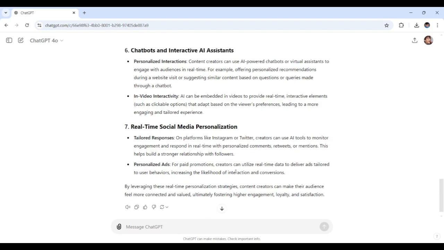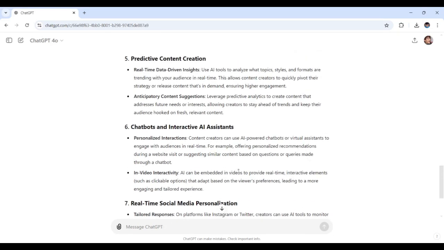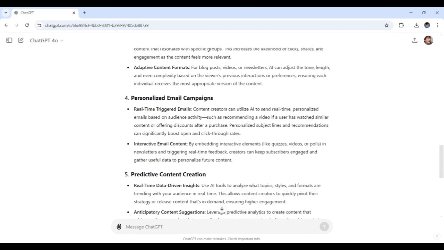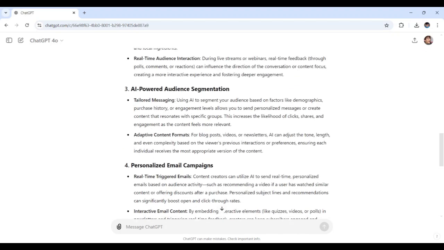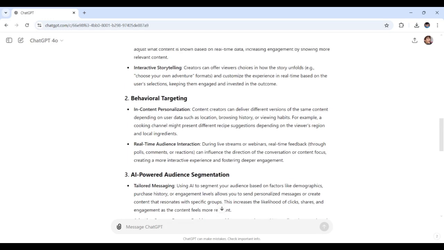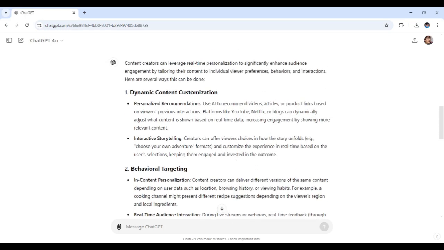It means we can create content that adapts to each viewer, making their experience truly unique. By starting to integrate these AI capabilities now, we can stay ahead of the curve and be prepared for the future of content creation. And there you have it. We've explored how ChatGPT is not just shaping the future of content creation, it's redefining it.